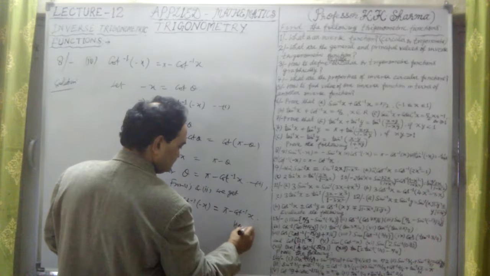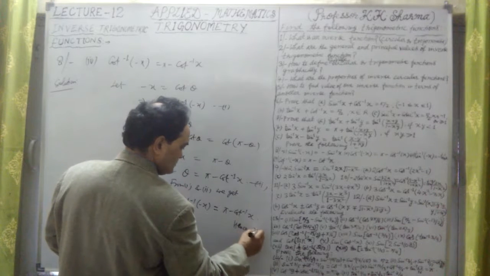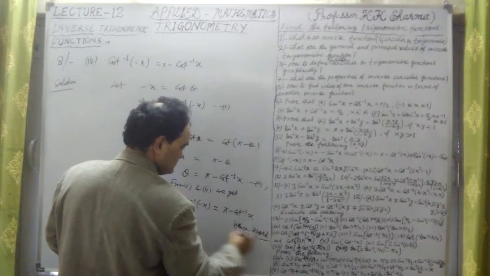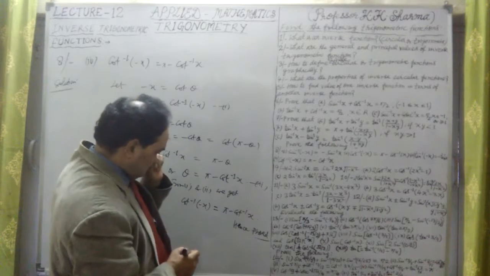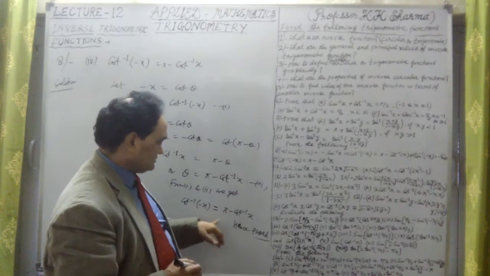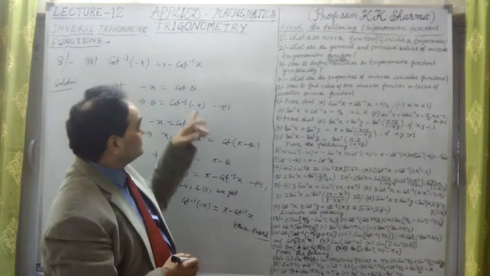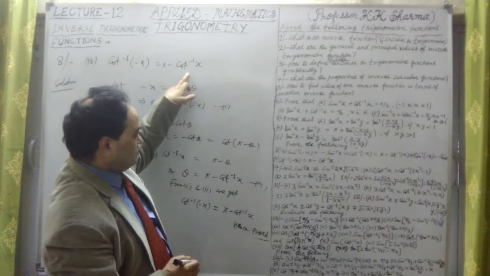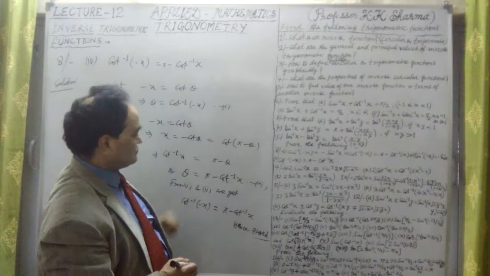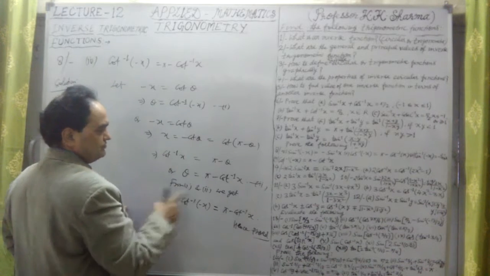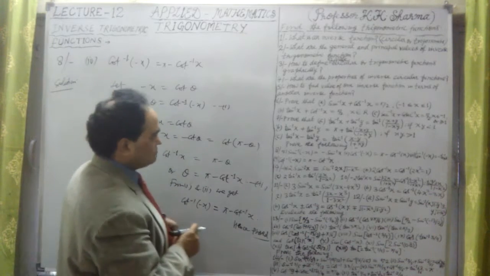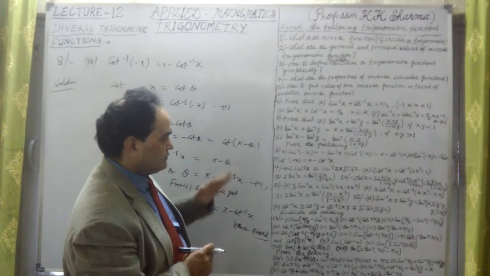Hence proved: cot inverse of minus x equal to pi minus cot inverse x, which we had to prove. This is the fourth part of question number 8 complete.